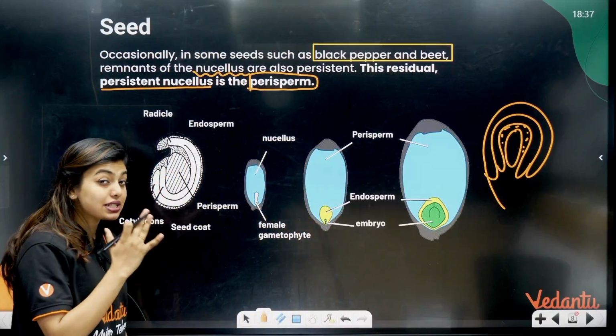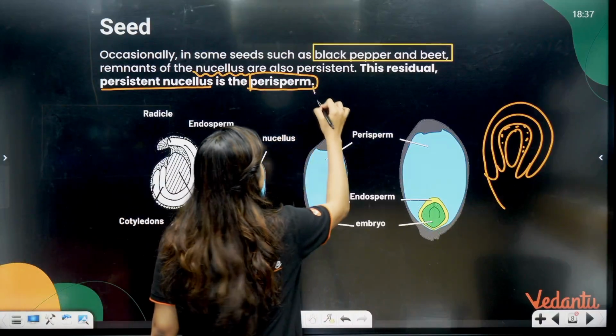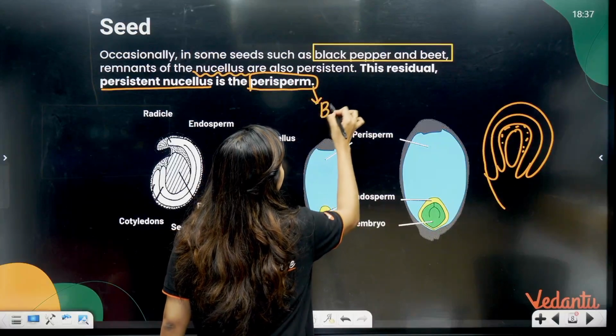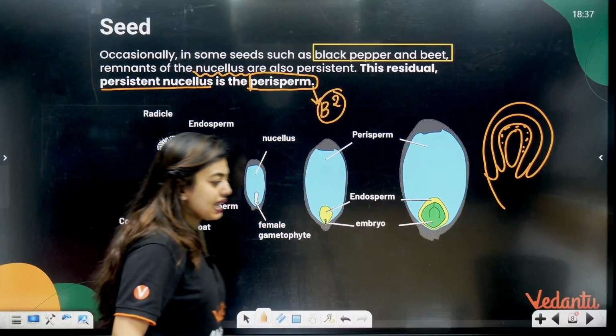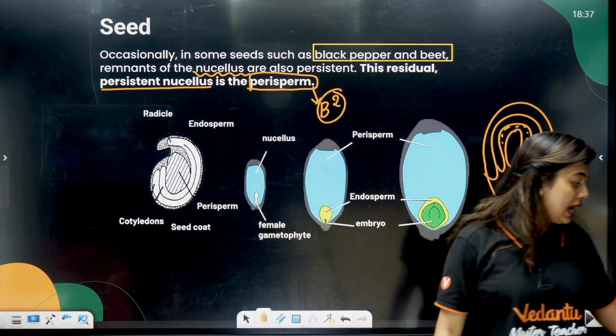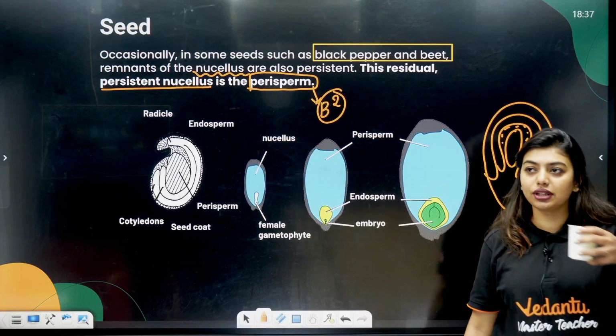So persistent nucellus is going to be called the perisperm, and perisperm is B square, that is beet and black pepper are the examples. So examples are very, very important. Drink some water during the entire class.